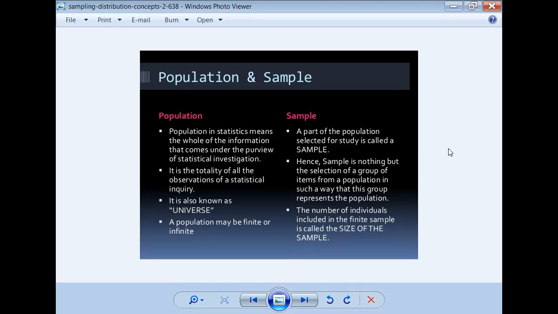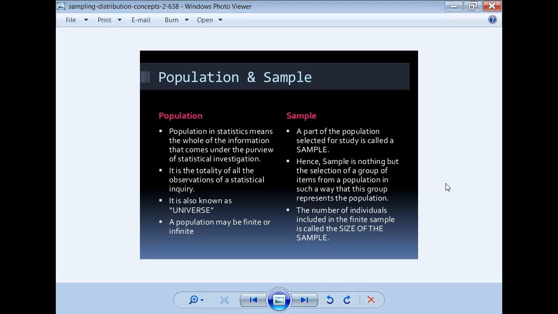Next, coming to sample. A part of the population selected for study is called a sample. A sample is always selected only from the population. Hence, the sample is nothing but the selection of a group of items from a population in such a way that this group represents the population. The number of individuals included in a finite sample is called the size of the sample.